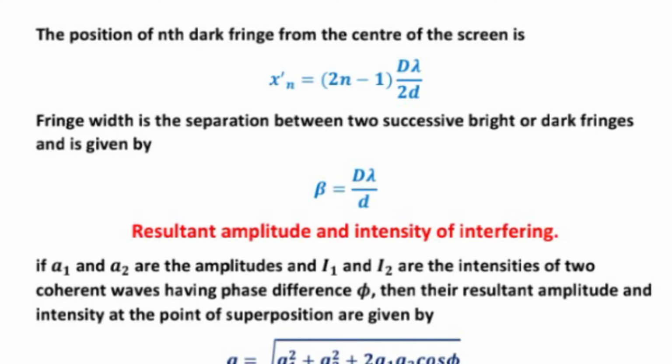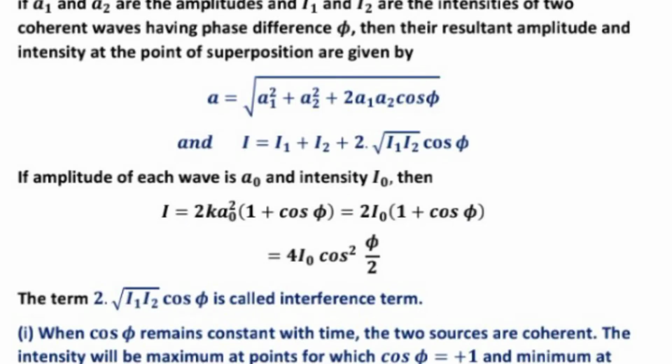If A1 and A2 are the amplitudes and I1 and I2 are the intensities of two coherent waves having phase difference phi, then their resulting amplitude and intensity at the point of superposition are given by A equal to under root A1 square plus A2 square plus 2 A1 A2 cos phi, and I equal to I1 plus I2 plus 2 into under root I1 I2 cos phi.